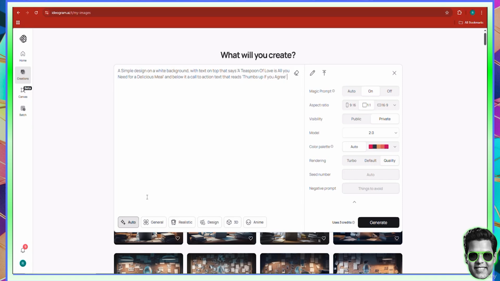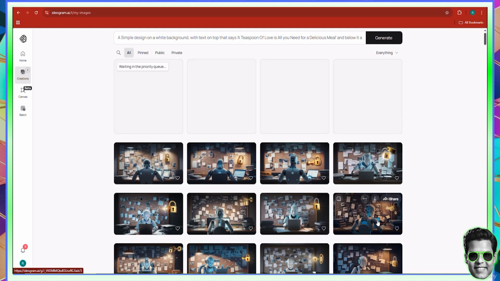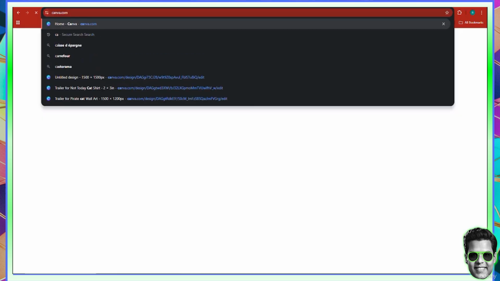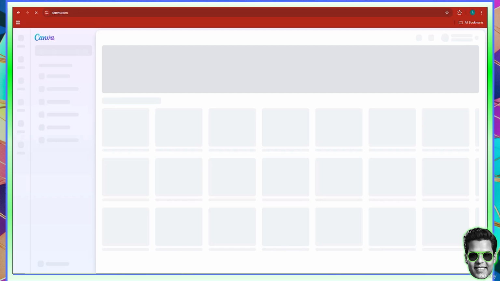Yeah, this is it, and I'm just going to click generate. This is the first iteration. It doesn't have to be perfect; like I said, the first iteration is important. In the meantime, I want you to go to canva.com, because we could do some pretty good work in Canva. There's a bunch of things we can do there. So go to canva.com and let's get to it.